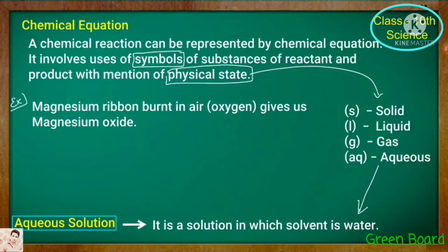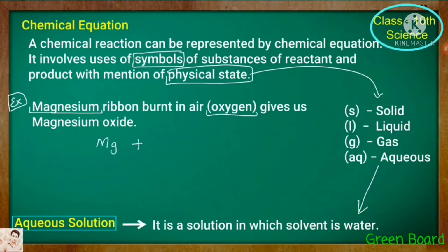Let us see the illustration for a chemical equation. Magnesium ribbon burnt in air gives magnesium oxide. The magnesium ribbon is a reactant, and the oxygen is another reactant. These two combine to give magnesium oxide, the product.